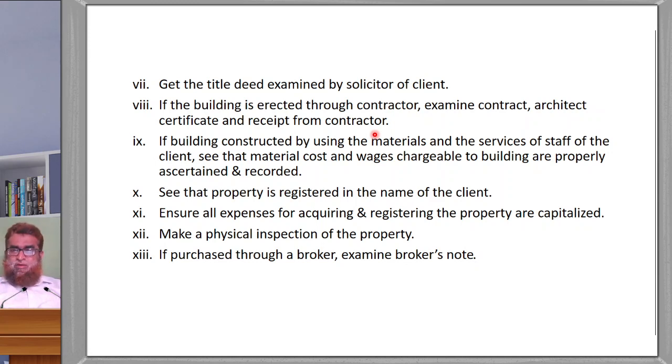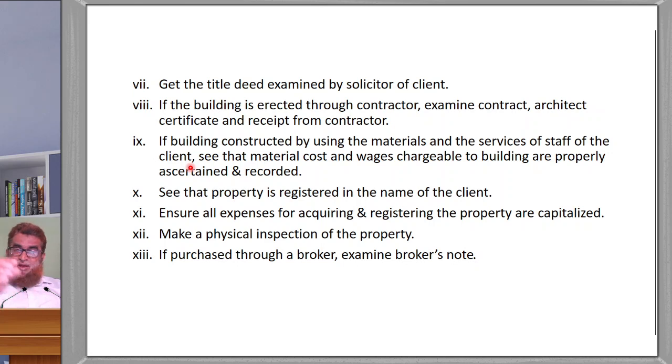You are not doing the work of construction by yourself. You are not managing it. You have given it as a contract to somebody. The contractor is doing the construction work. Then you should examine the contract and agreement, the architect certificate and receipt from the contractor. You should check this.